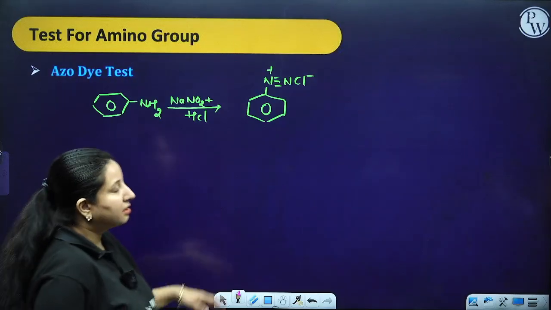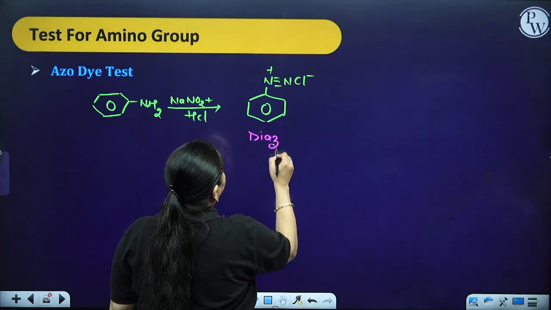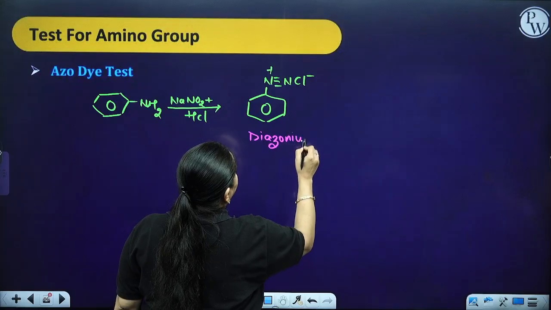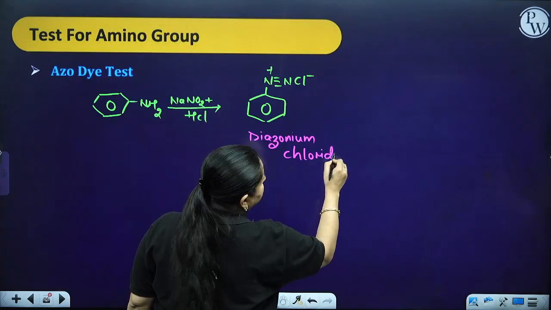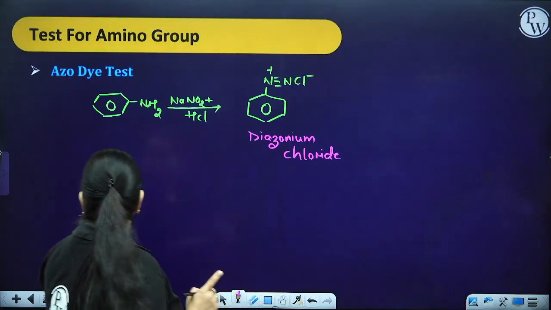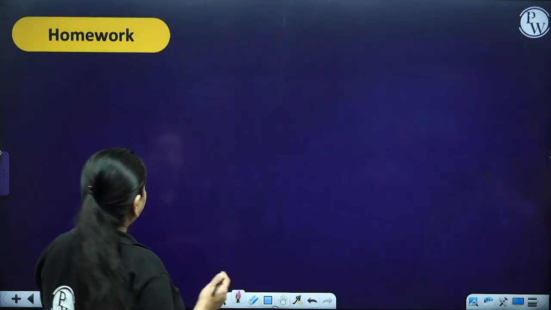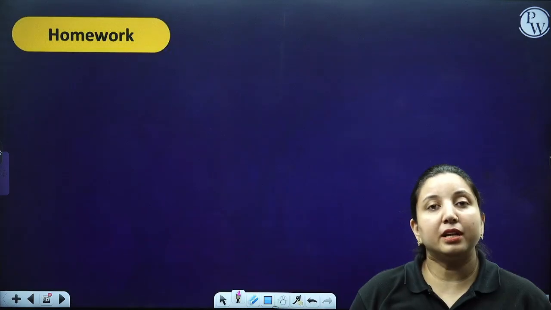Azo dye test, there will be the formation of the diazonium chloride. Besides this, you can have the coupling reaction test also, which we have done, that is the azo dye test.